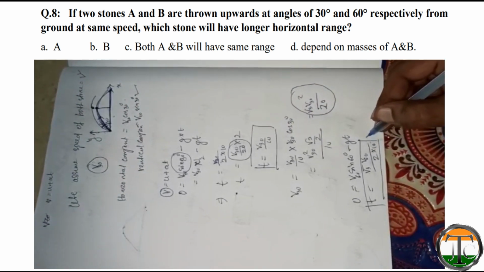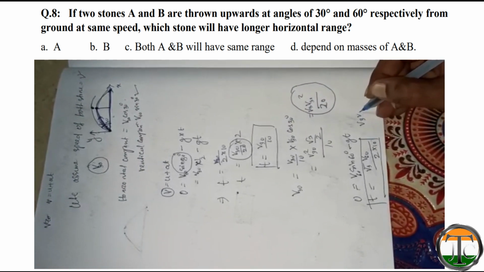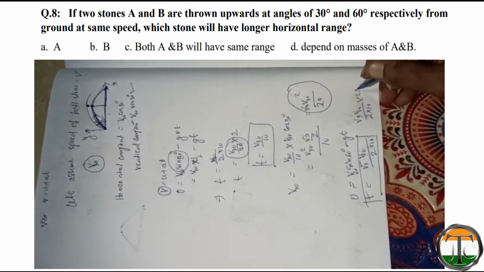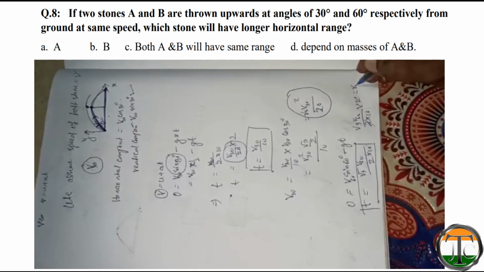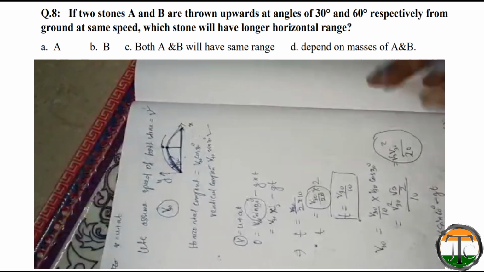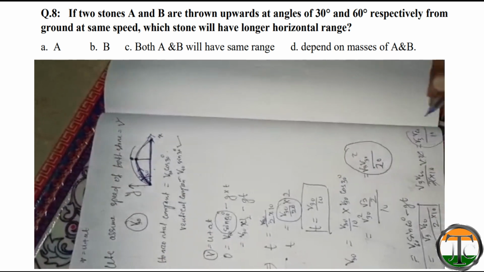So total time will be root 3 v60 by 10, since the 2 will get cancelled. So this is the total time to reach the ground.